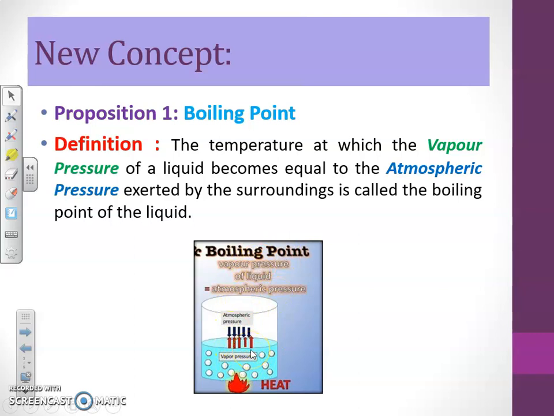The phenomenon, this vaporization or boiling, occurs at the boiling point. We slowly increase the temperature, so we reach a particular temperature at which the vapor pressure becomes equal to or greater than the atmospheric pressure and the liquid starts to boil. That temperature we call the boiling point. That's why the definition is such that the temperature at which the vapor pressure of a liquid becomes equal to the atmospheric pressure exerted by the surrounding is called the boiling point.